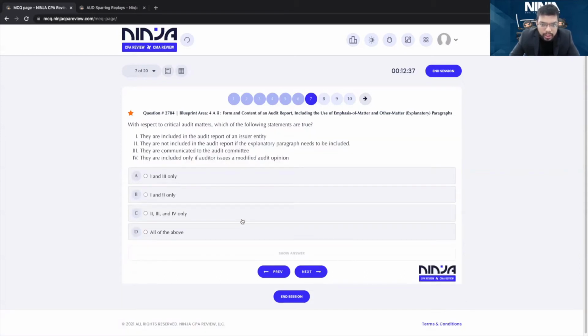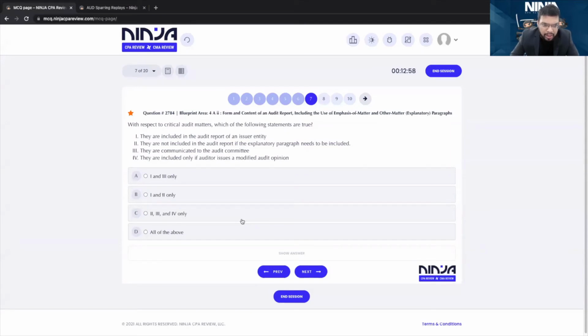With respect to critical audit matters, which of the following statements is true? They are included in the audit report of an issuer entity. Yes, that is true. They are not included if the explanatory paragraphs are included. No. CAM is not a substitute for explanatory paragraph. So 2 is incorrect.